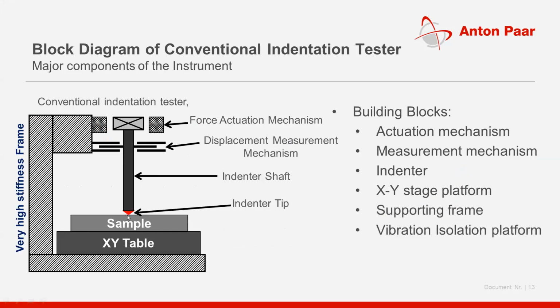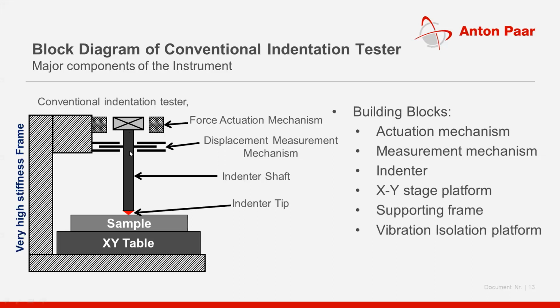The red mark is an indenter tip, and most of the time this tip is a diamond tip. Diamond is a very, very hard material, and I hope everybody knows about it. This diamond tip is mounted on an indenter shaft, and this shaft is connected to the actuator and the measurement mechanism.